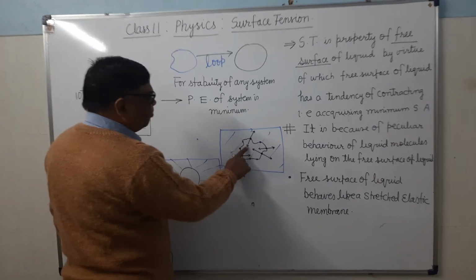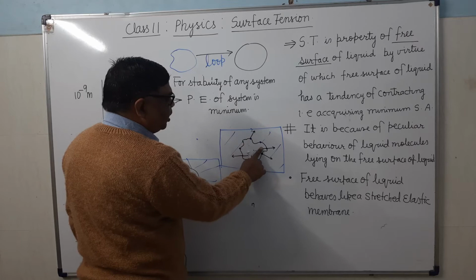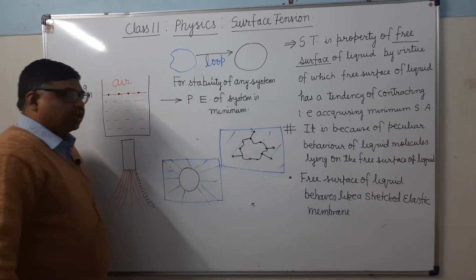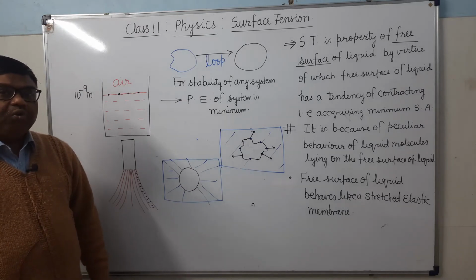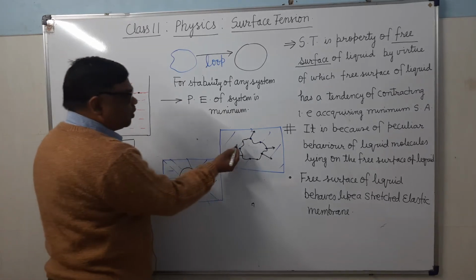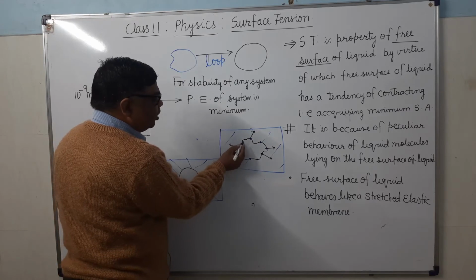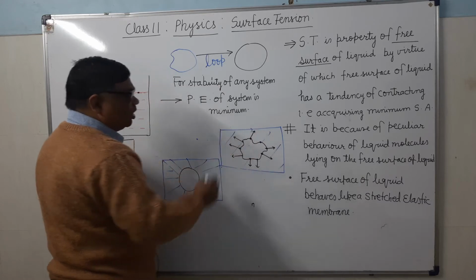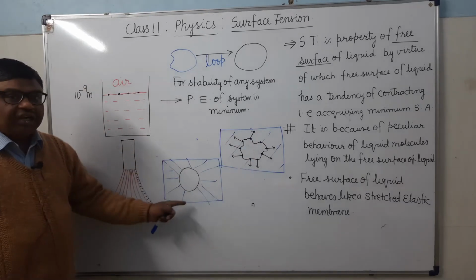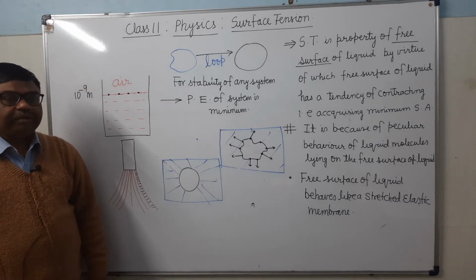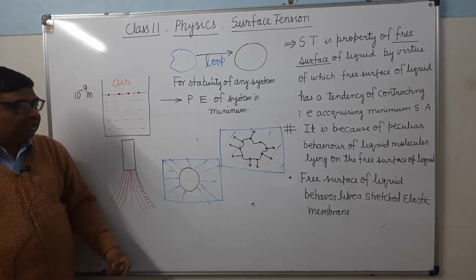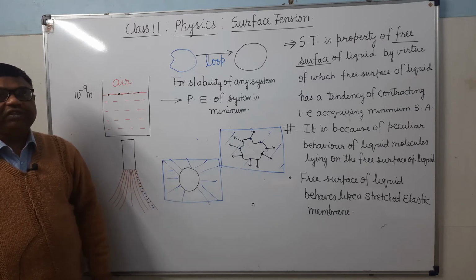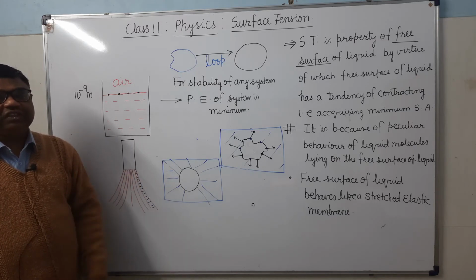When the inner film is destroyed, there will be no molecules inside the loop. लूप के अंदर कोई भी मॉलिक्यूल नहीं होंगे. लूप के बाहर सोप के मॉलिक्यूल्स अभी भी हैं, अभी भी वो अट्रैक्ट कर रहे हैं. And since it is attracted equally in all the directions, so what will happen? It will take a circular shape. Now see here, here I will show you that this is also because of the surface tension. ये भी surface tension के कारण है.